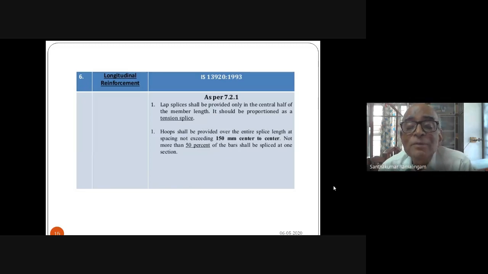Lap splices shall be provided only in the central half of the member length. It should be proportioned as a tension splice. Hoops shall be provided over the entire splice length at a spacing not exceeding 150 mm center to center, and if it is a column, 100. Not more than 50% of the bars shall be spliced at one section. This we saw. Next slide.